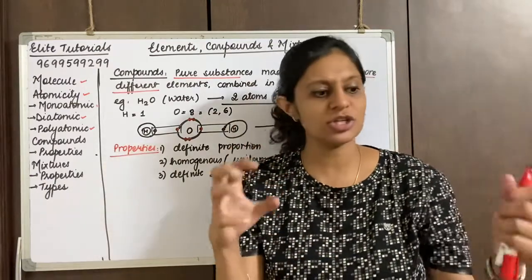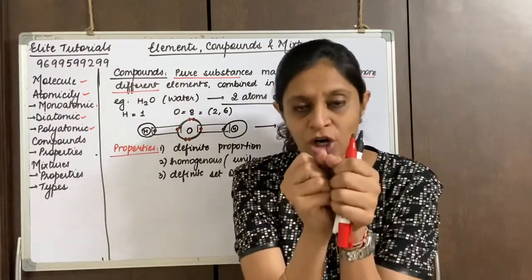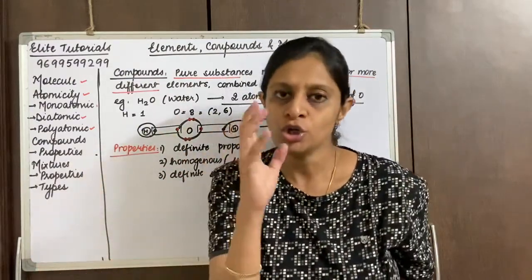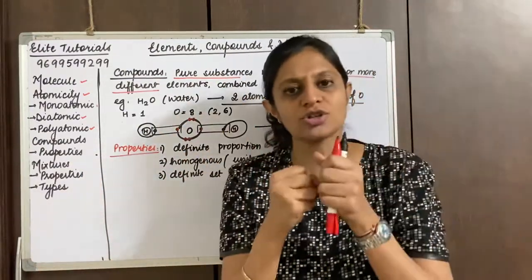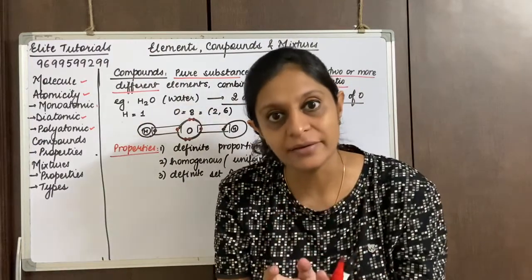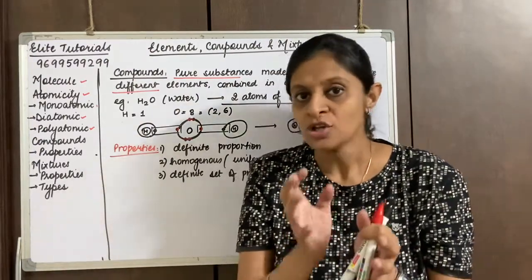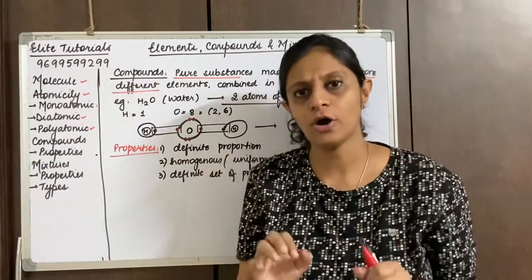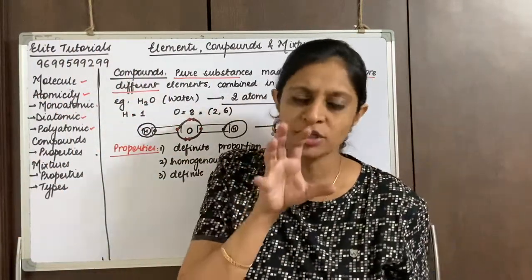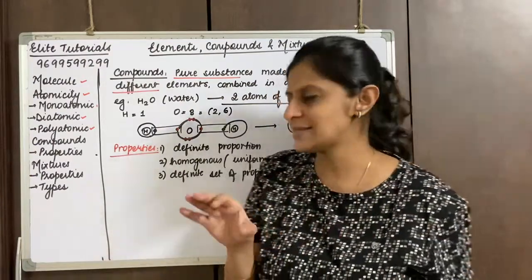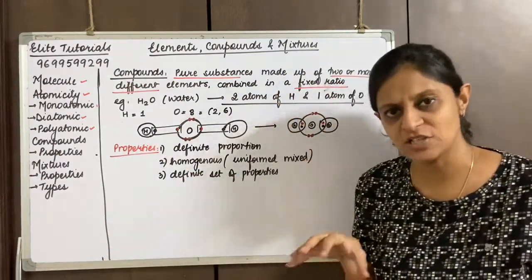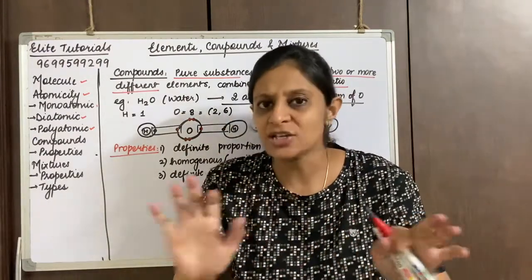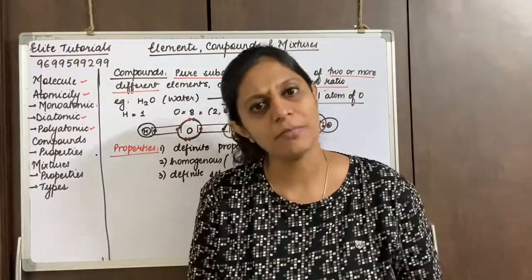But when hydrogen and oxygen come together, they form water which can extinguish fire. So no longer are hydrogen and oxygen properties retained in water. Water does not have any properties of hydrogen nor of oxygen. So water has its own properties. So I can say that definite set of properties means the compound has its own properties, and does not retain the properties of the combining elements.